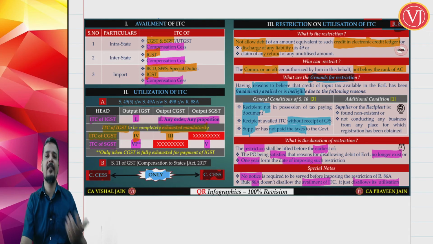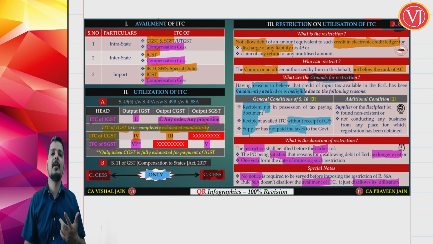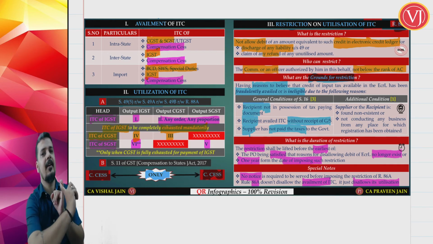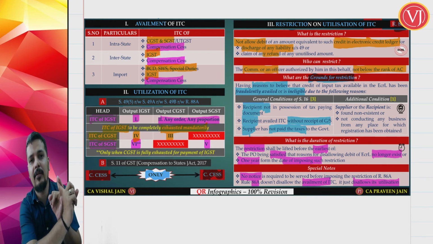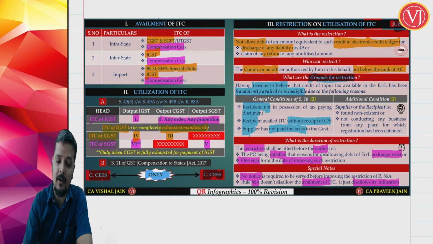So who takes ITC? Only the recipient. So there are certain fraudulent activities that are going on, which officer has reasons to believe that the credit availed is fraud or it is ineligible. Now what are those activities? Recipient is not having document, recipient is not having goods or services, or supplier is not paying taxes. Now there's one more ground, additional ground.